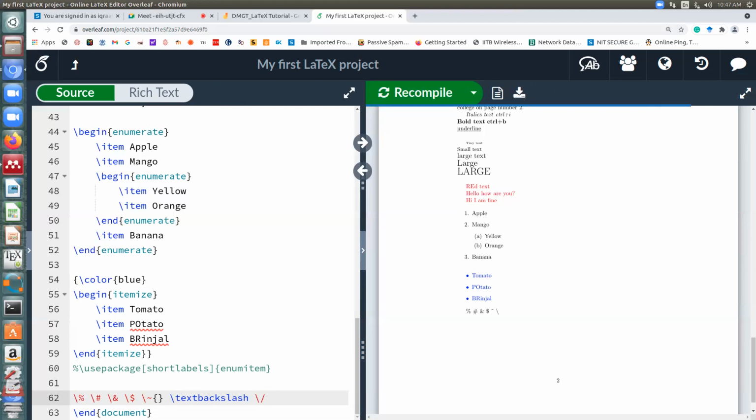Okay, now you have to think. How do you print double backslash? You can write text backslash twice, and you should basically get it. Forward slash I have never used. Let me see. I think it should be with the forward slash. Yeah, if you want to write text backslash twice, you can try this.